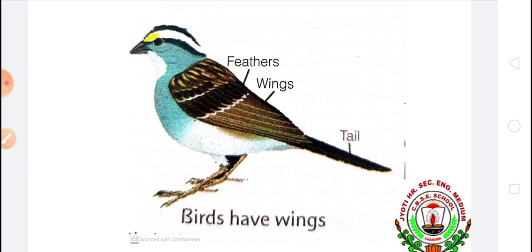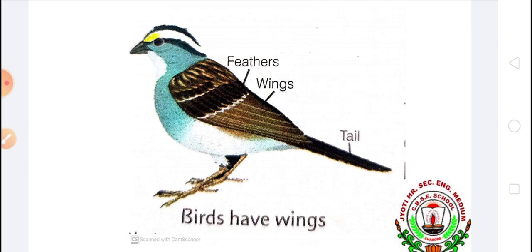Birds have very powerful flight muscles, chest muscles, and with the help of these powerful chest muscles the birds can fly in the sky with their wings. Birds fly with the help of contraction and relaxation of the chest muscles and breastbone, and flapping wings.